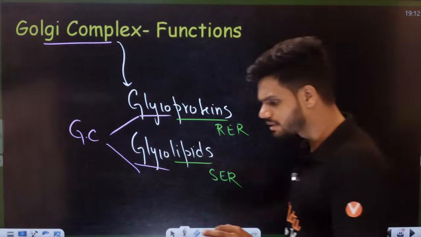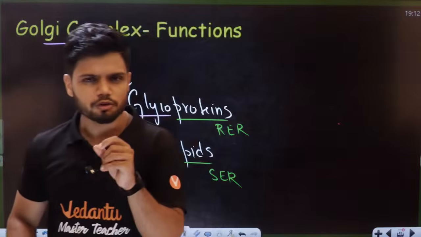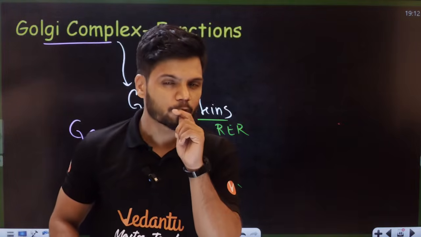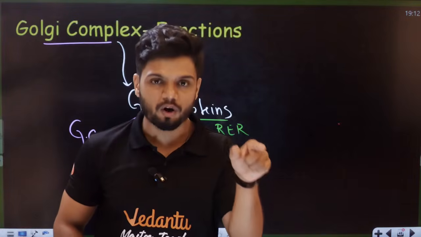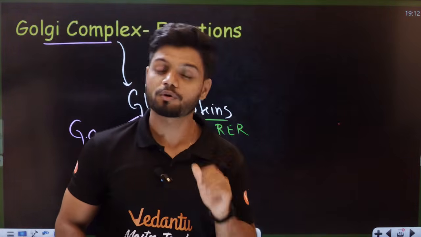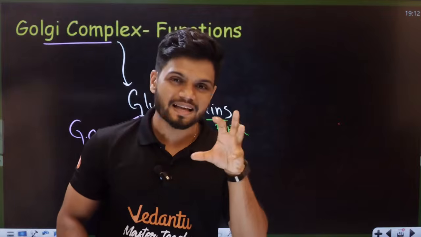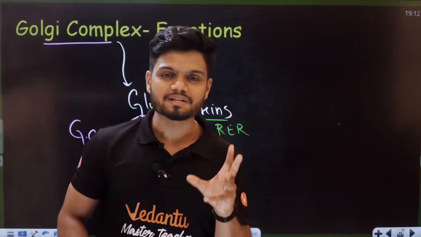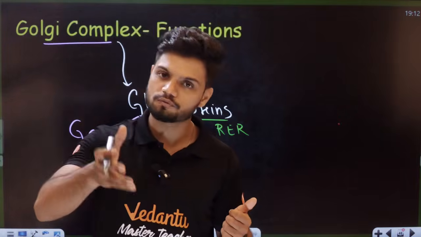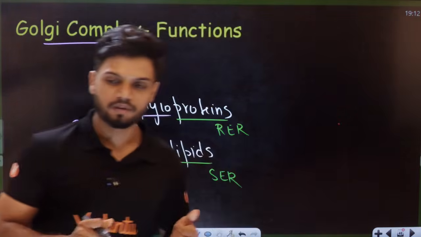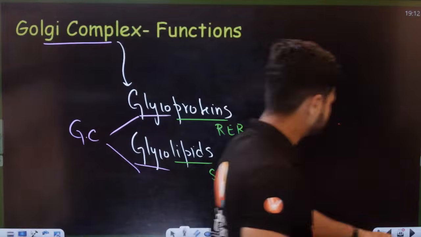Okay, students. Apart from this, all of you know there is something called as your acrosome. Acrosome formation also happens because of Golgi only. All the enzymes present there are because of Golgi complex only. There is something called cell plate formation, because of Golgi complex only. All of it is because of Golgi complex itself.